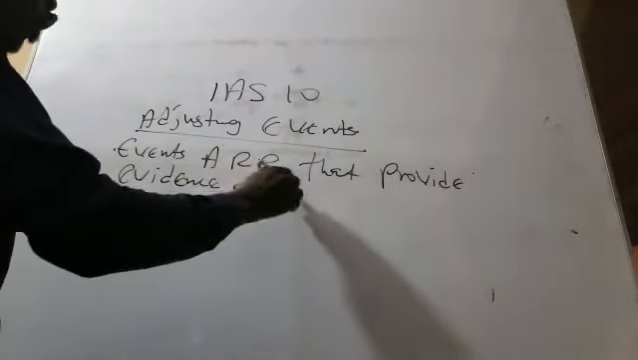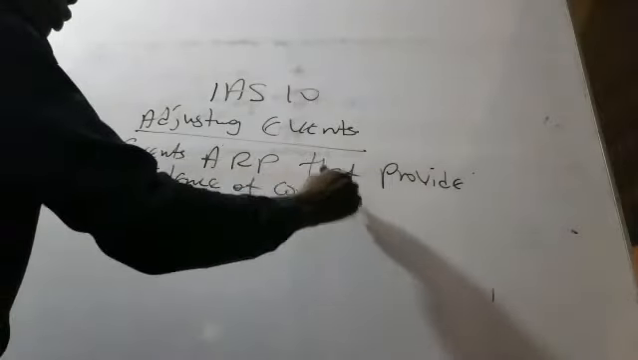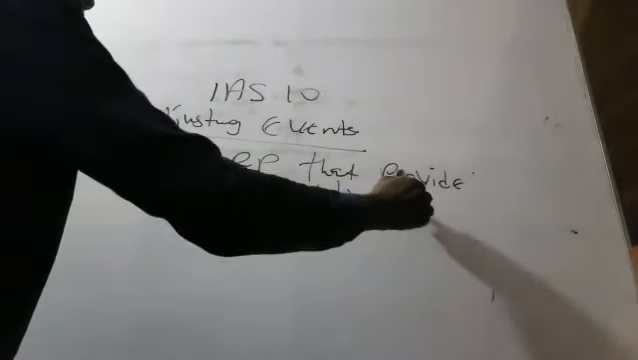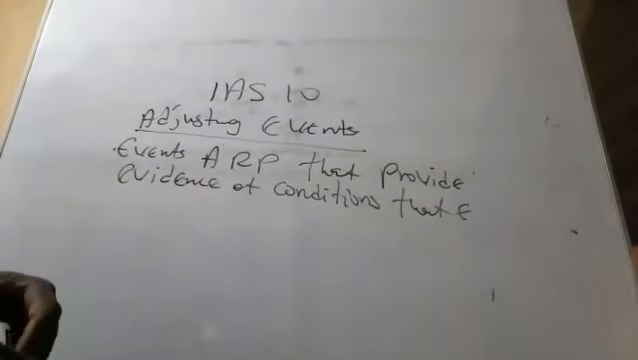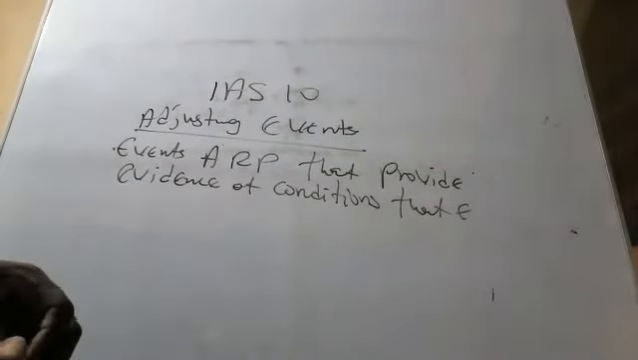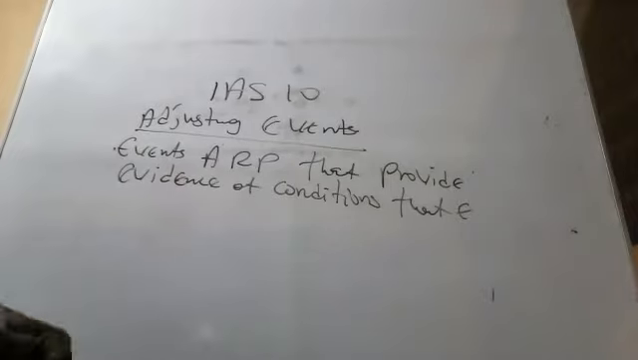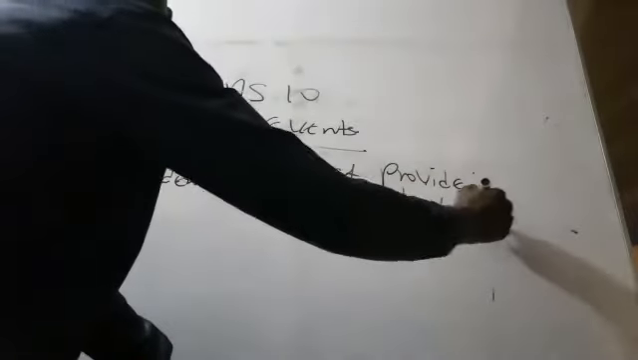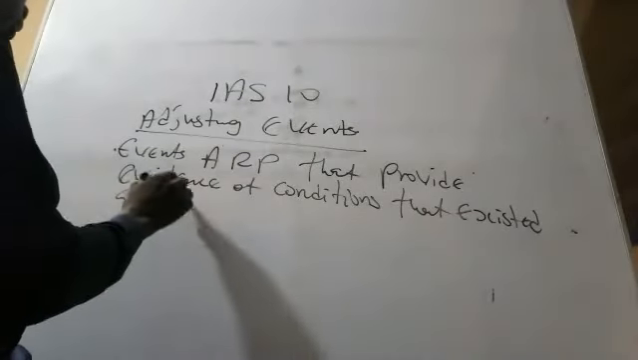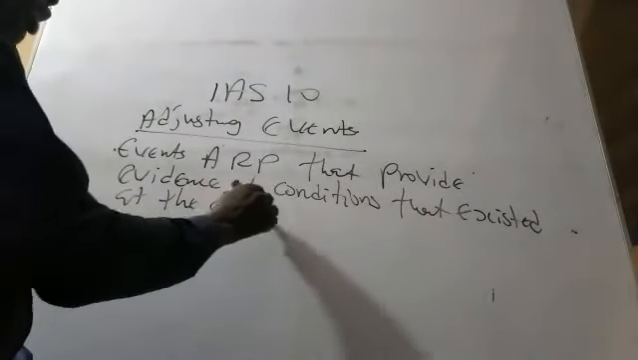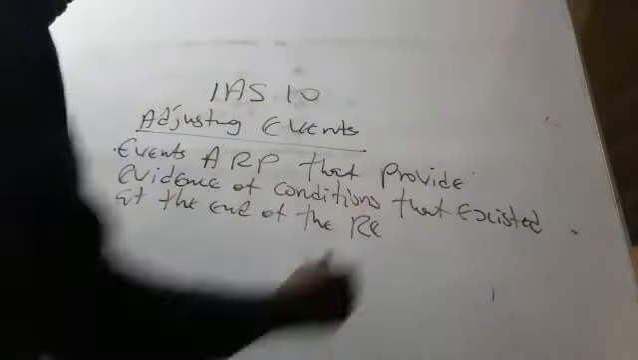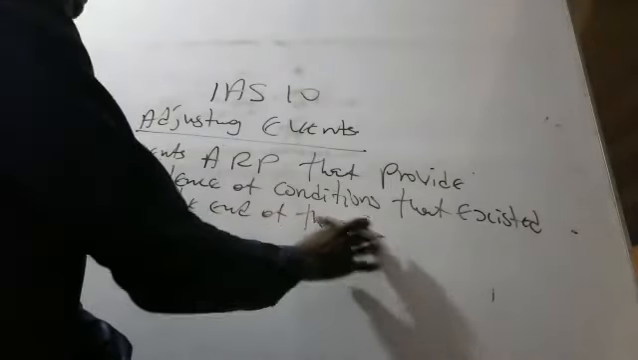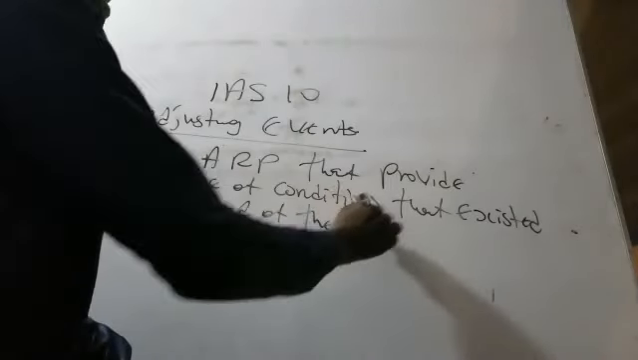Evidence of what? Conditions. Conditions that exist. Evidence of conditions that existed at the end of the reporting period. That's what existed at the end of the reporting period.